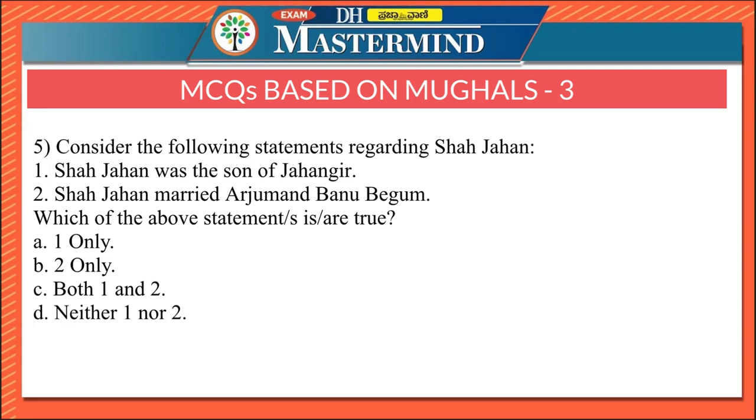Consider the following statements regarding Shah Jahan. Shah Jahan was the son of Jahangir. Shah Jahan married Arjumand Banu Begum. Again, both the statements are correct here. Therefore, the right option is option C, both 1 and 2.